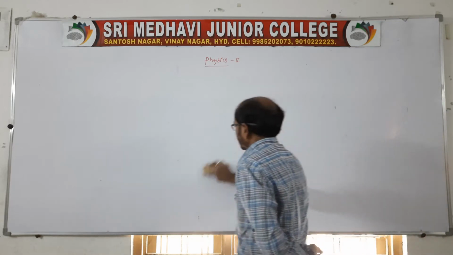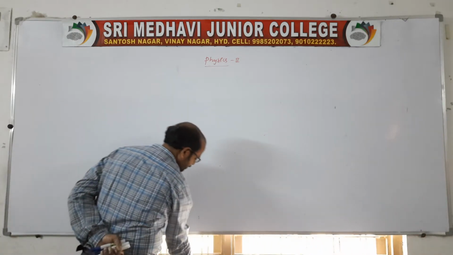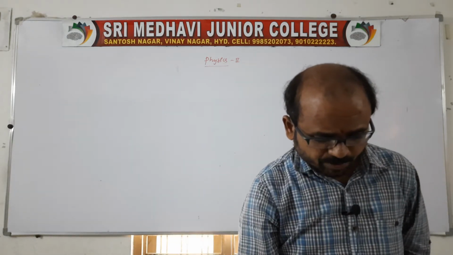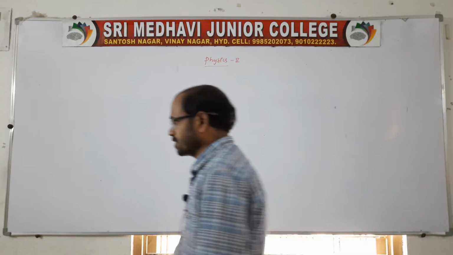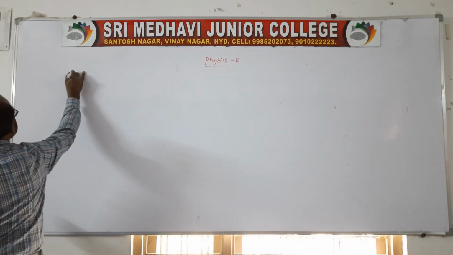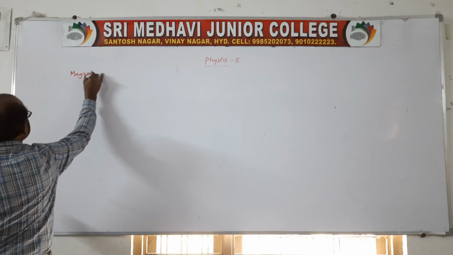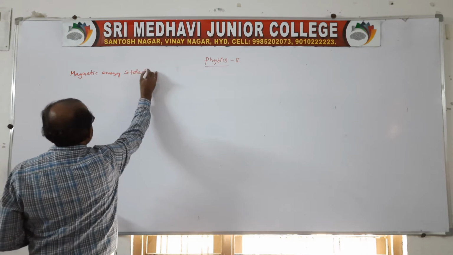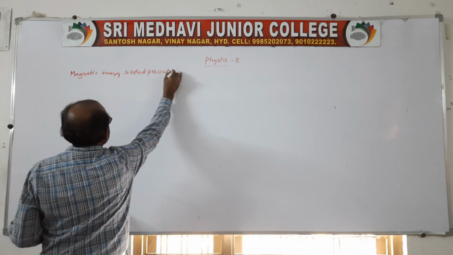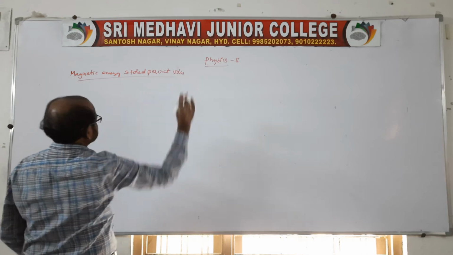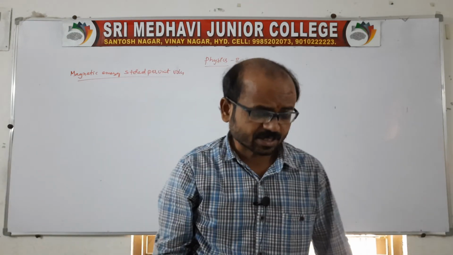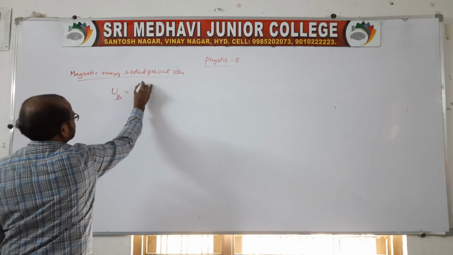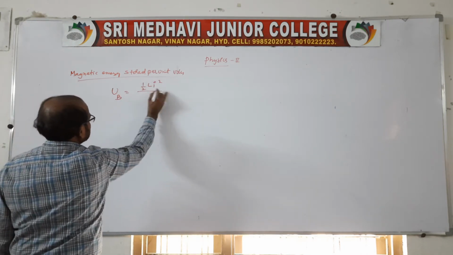Now there is another related question: magnetic energy stored per unit volume is asked. What is being asked? Magnetic energy stored per unit volume. So the energy stored is U_B = 1 by 2 L I squared, per unit volume.